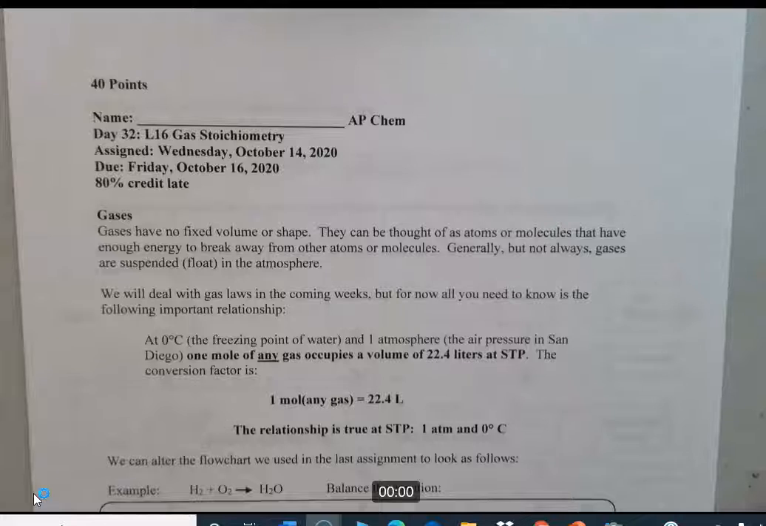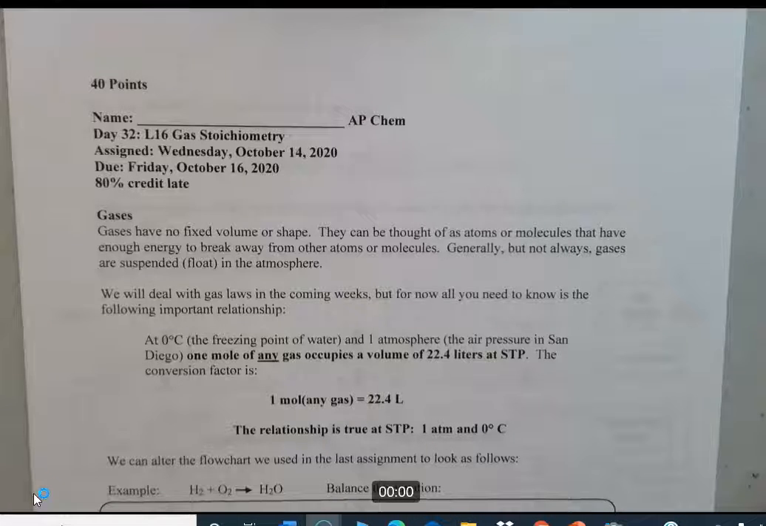We'll deal with gas laws pretty much this week, but for now, all you need to know is the following important relationship for this lesson. At 0 degrees centigrade, the freezing point of water, and 1 atmosphere, that's the air pressure here in San Diego, 1 mole of any gas occupies a volume of 22.4 liters at STP. That's the definition of STP, 0 degrees centigrade and 1 atmosphere. So 1 mole of any gas equals 22.4 liters.